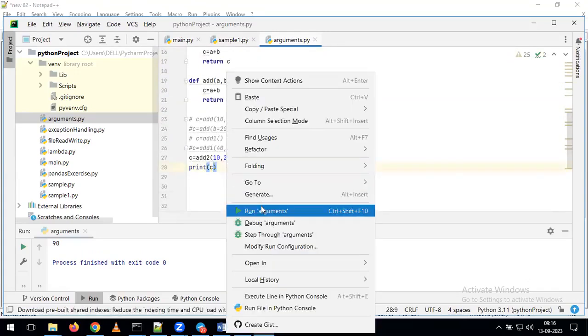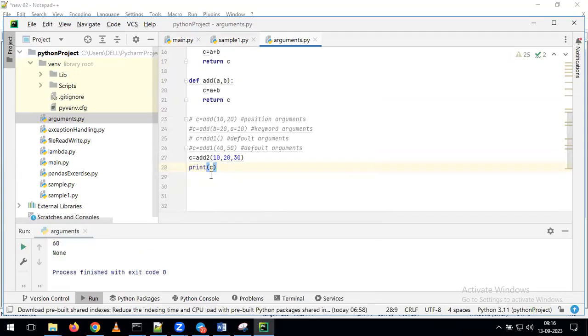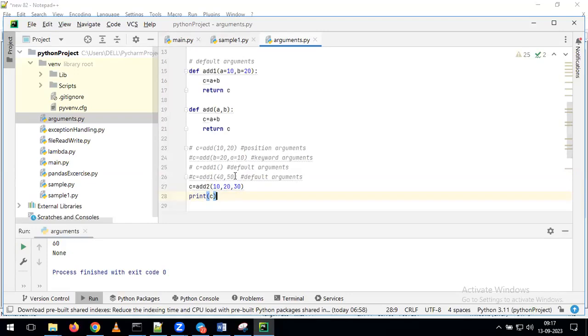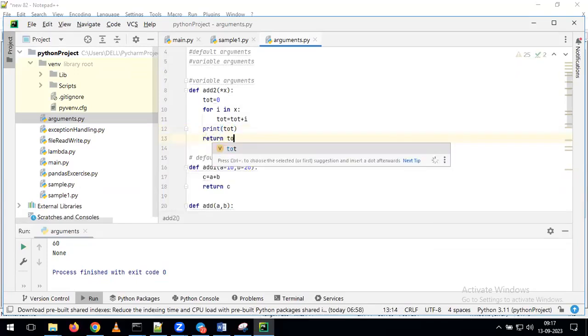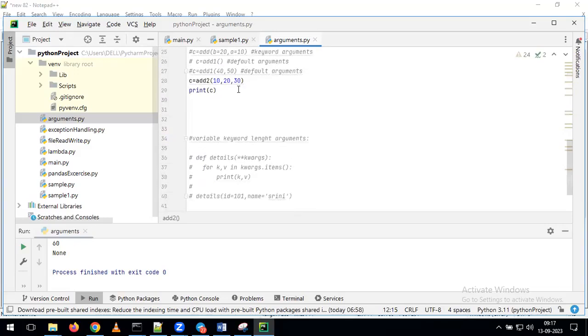Now see what will happen. It is performing the summing operation for all 3 variables. Then why is it giving None? Any guesses why it is giving None? Here we are not giving the return statement. So I will give the return statement: return total. Now we'll run this again.